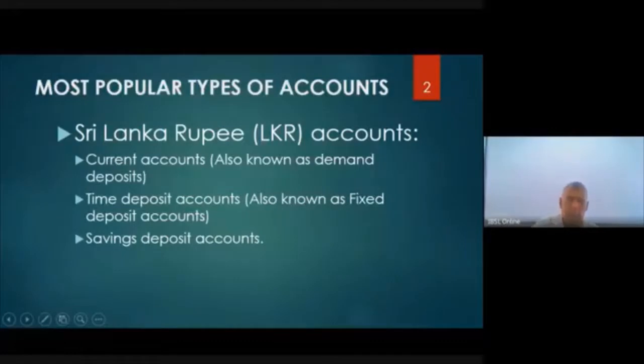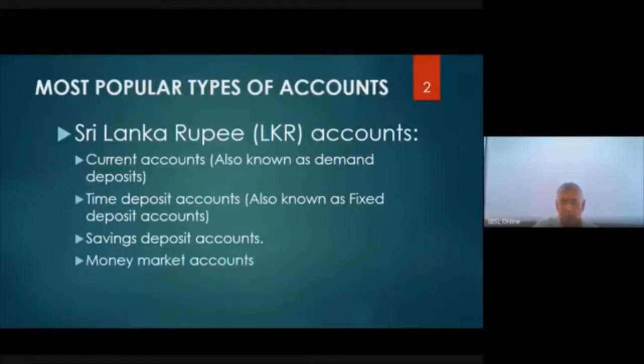Savings deposit account, you get a small amount. The rate is very small, about between 3 and 4, whereas time deposits range from about 6% to 7% in banks. In finance companies, it is a little more than that.